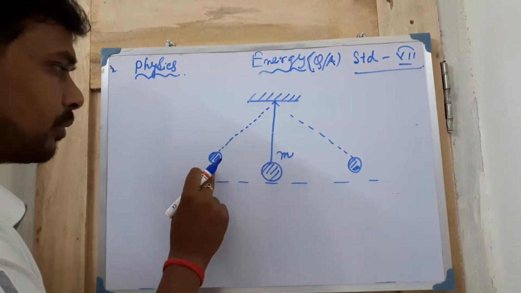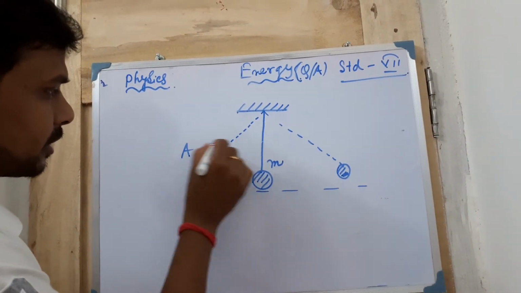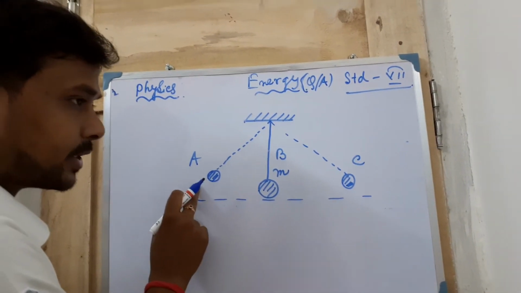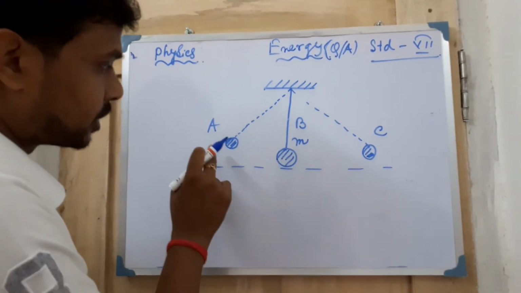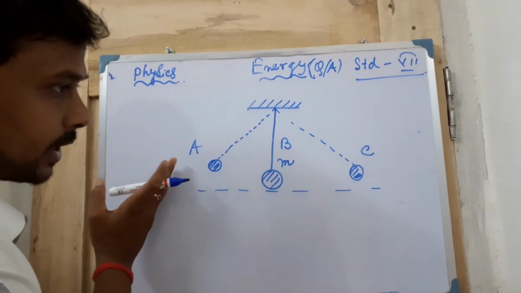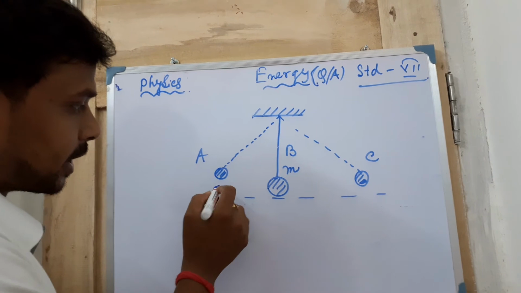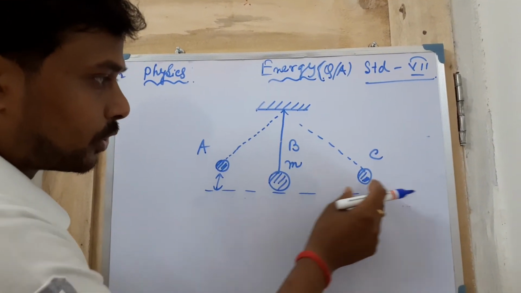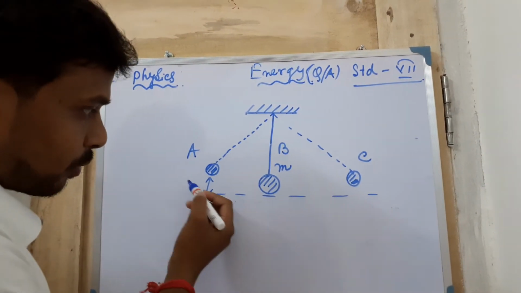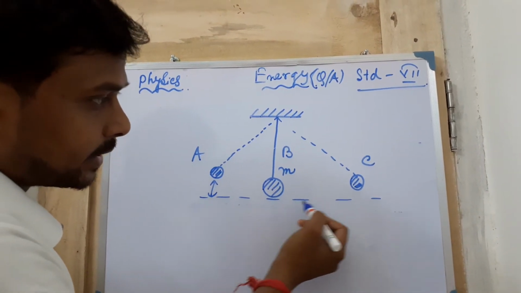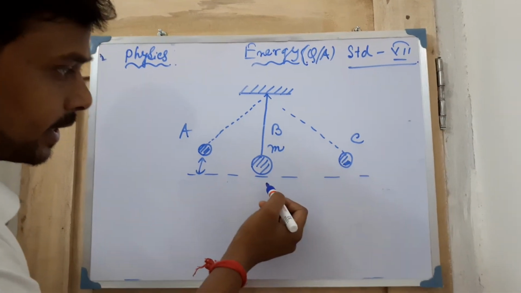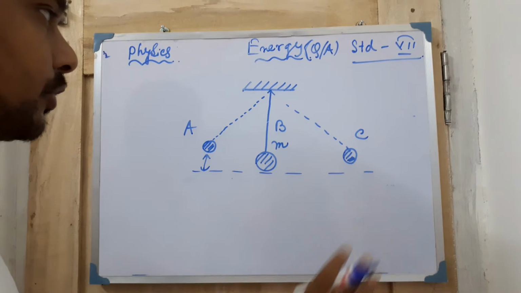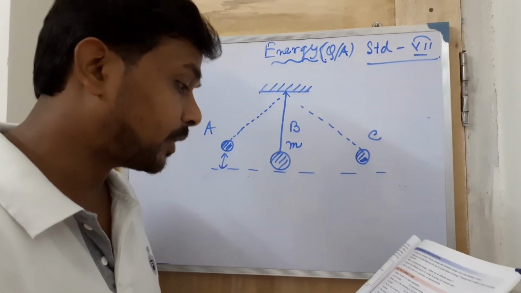While the body climbs up to position a, suppose you name the positions a, b and c, in this position potential energy is more, because it comes to rest here and achieves this height. Potential energy is more, then kinetic energy is more, then potential energy is more. In this way, potential, then kinetic, then again potential, then again kinetic, then again potential. That is the working principle of a simple pendulum.